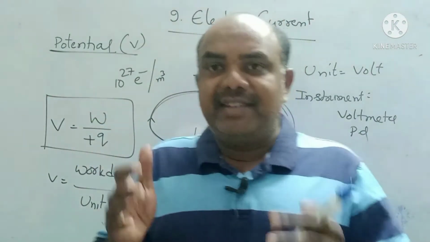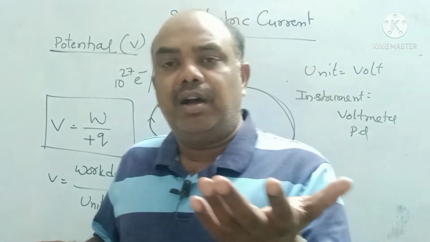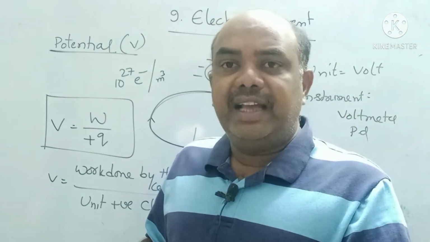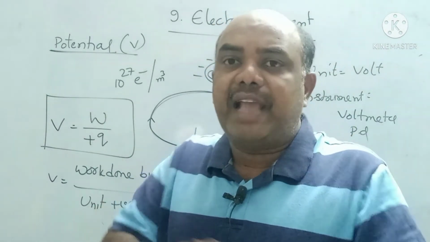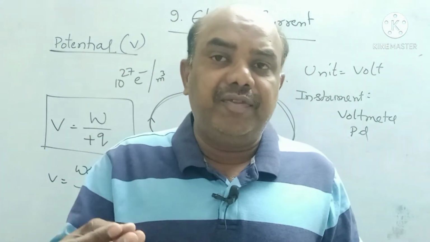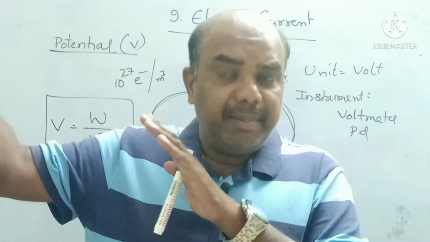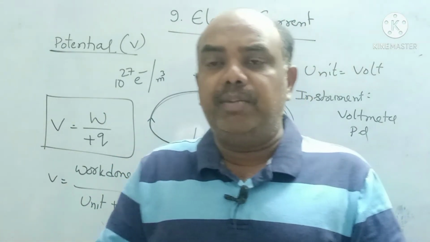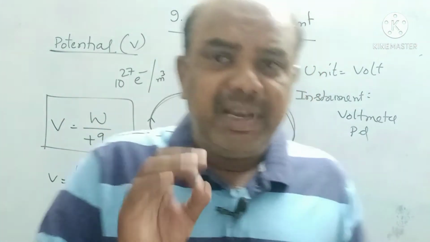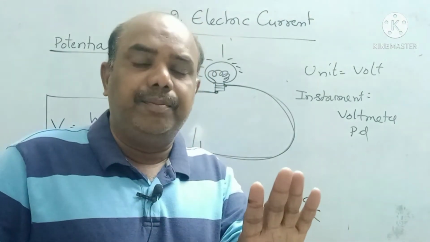What is your potential? Example, you are writing IIT JEE Mains. How can the government decide your abilities, your potential? If you alone write the exam, you cannot say who is capable. If out of 5 lakh or 10 lakh students you got 10th rank or 5th rank, then your ability, that means the potential difference between the remaining children and you, can be decided by the government. Based on the potential difference, you will be selected in IIT JEE. In a similar manner, potential we cannot measure, potential difference can be measured.